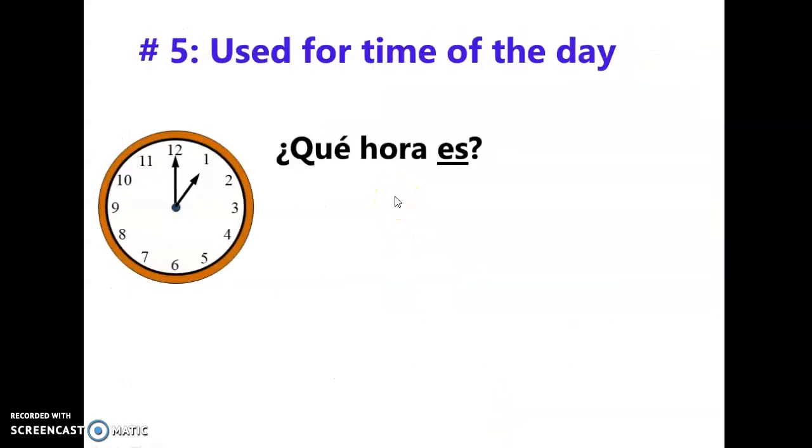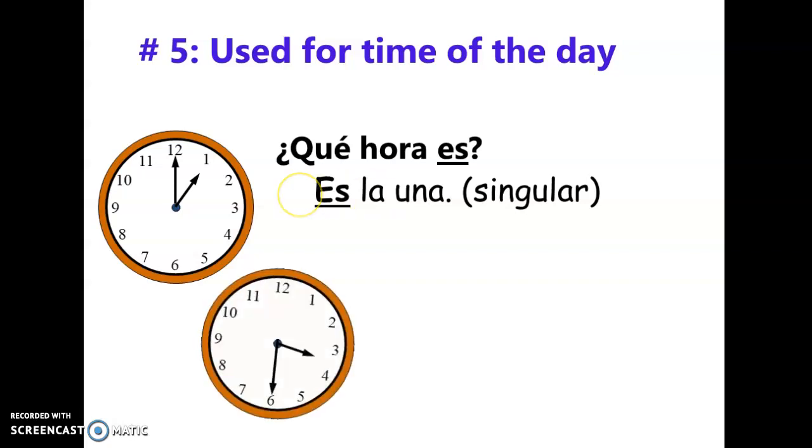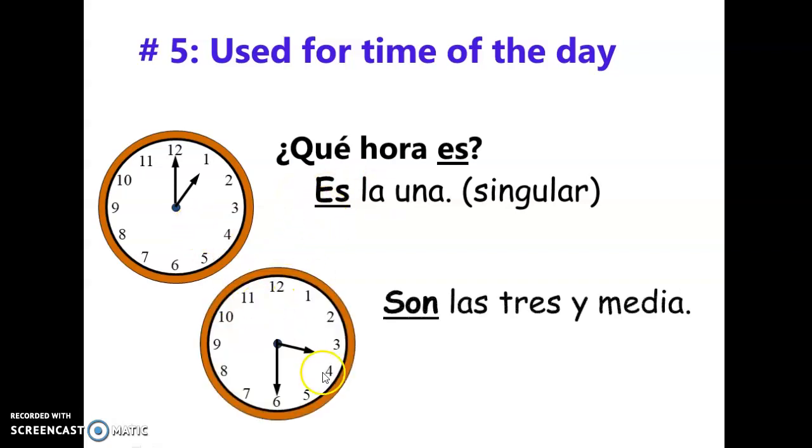For time of the day, when we review telling time, we're going to see that the verb ser is always used when we talk about time. When we want to find out what time it is, ¿qué hora es? And then we answer, for example, in this case, it's 1 o'clock. So, es la una, because it's singular, it's just one. And if it happens to be more than one, which in this case is 3:30, it's going to be son las 3:30. And in this case it is plural.